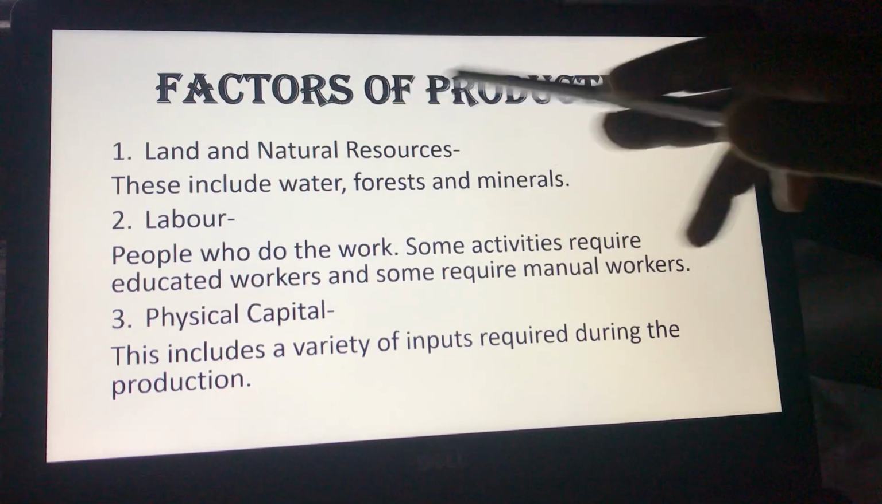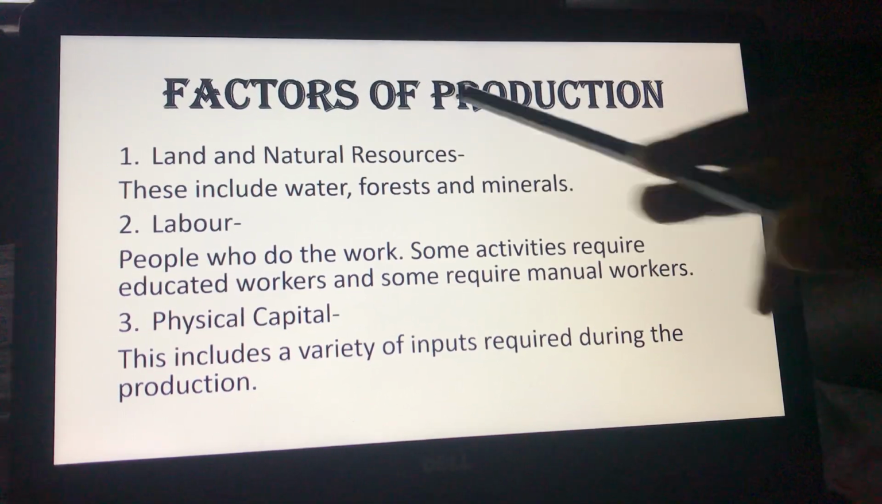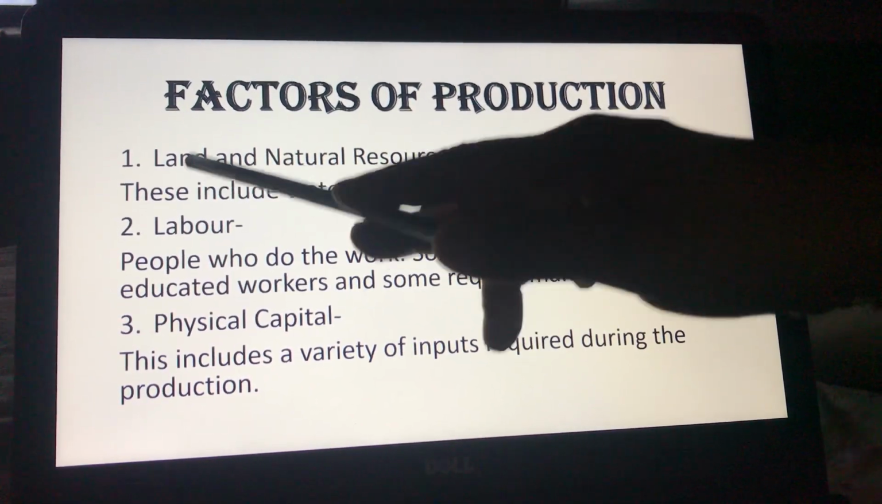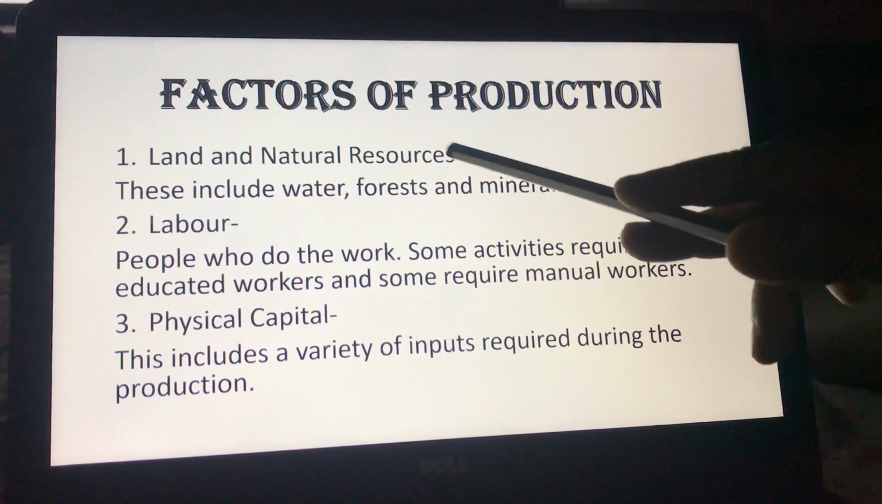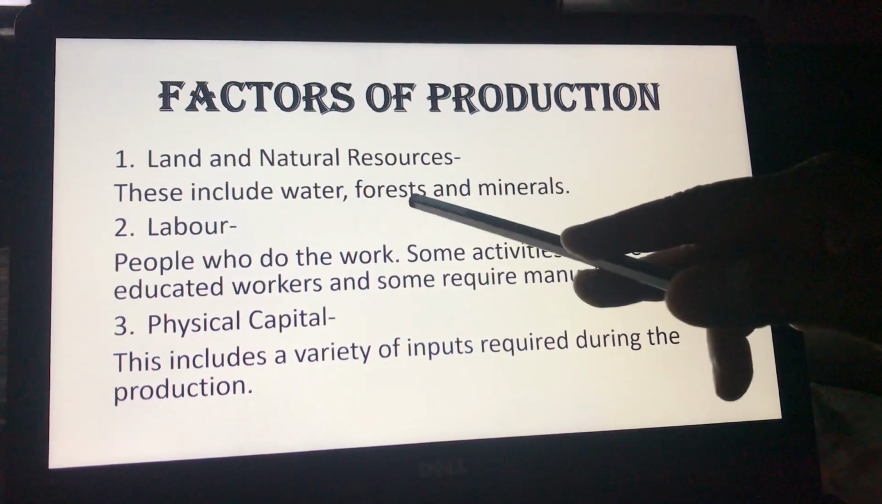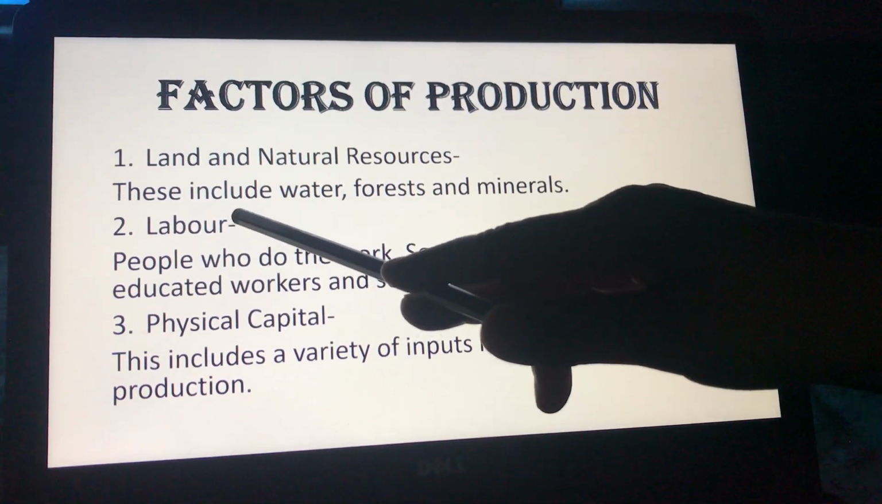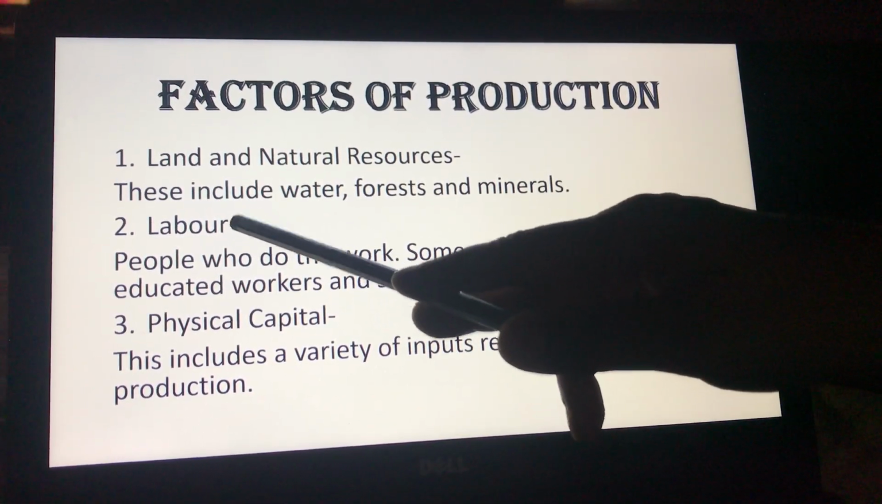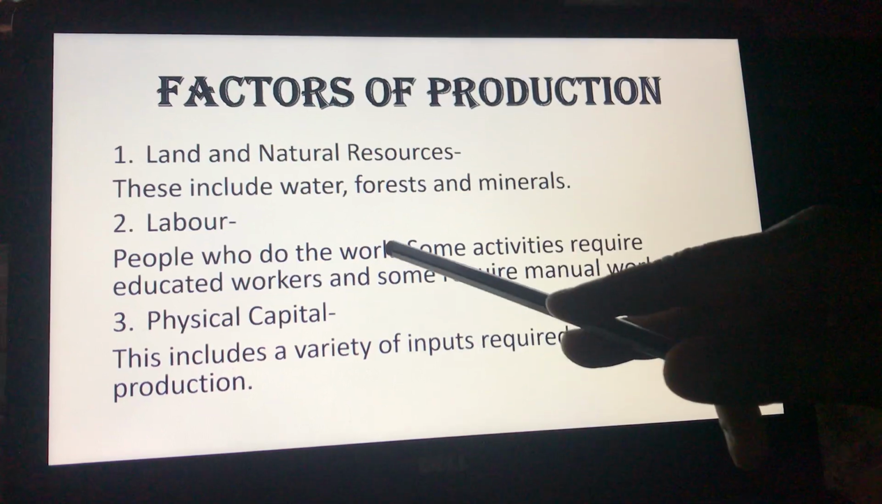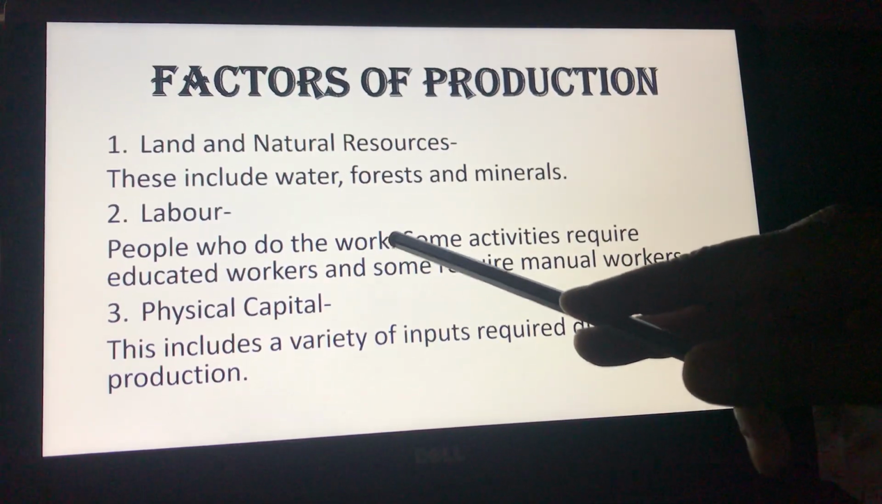Let us look at different factors of production. The first factor of production is land and natural resources. These include water, forests, and minerals. The second factor of production is labor. Now, what do we understand by the term labor? People who do the work, they are understood as the laborers.